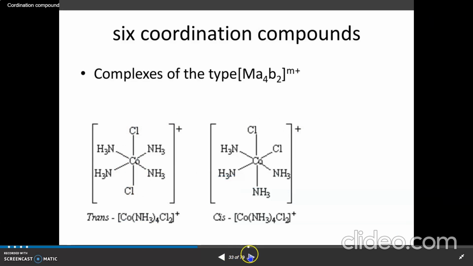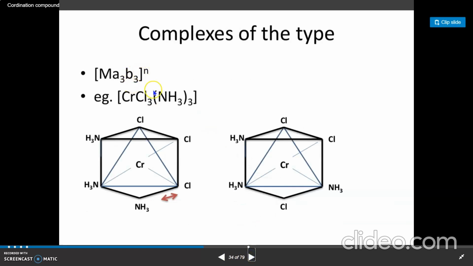Next, another possibility is Ma3B3. The three chlorines and the three ammonia ligands are the same ligands. Here all three chlorines are adjacent to each other, Cl, Cl, Cl, and all three ammines are adjacent to each other. Then this complex is called cis. Here the chlorines are opposite to each other, and the ammines are also opposite to each other, so these are the trans form or trans isomers.